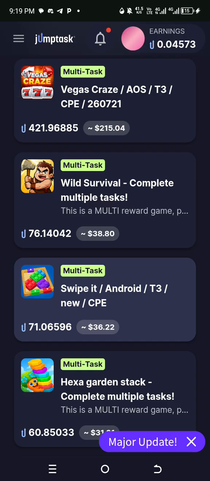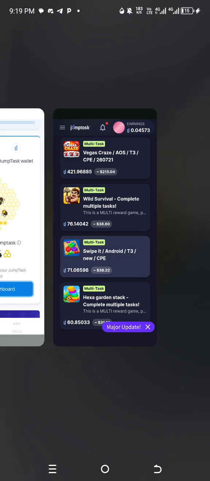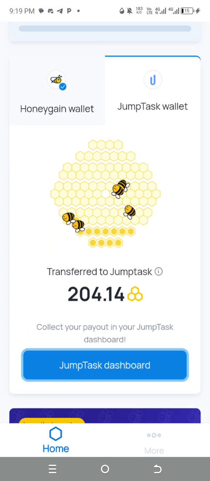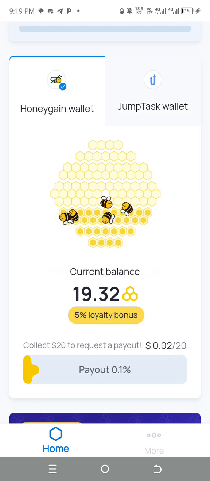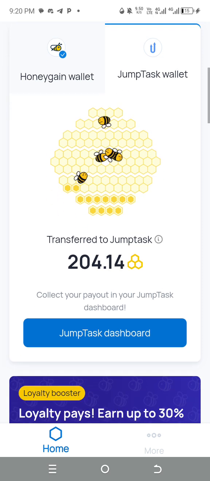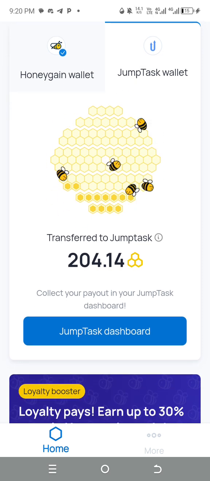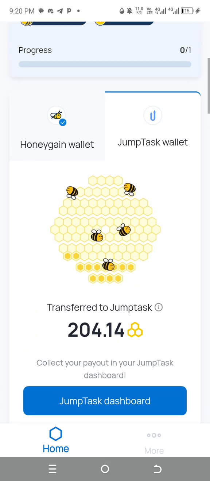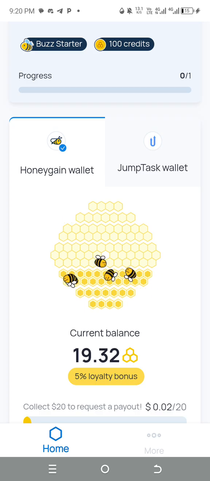So now let's move back to Honeygain. Now I hope you understand. If you want to earn through Honeygain, you are going to switch it to this place. But if you want to earn through JumpTask, they should pay you directly from JumpTask. You just come and be earning here, and make sure you connect it. Just click on the JumpTask dashboard. So everything as you are earning here, they will pay you through your JumpTask.